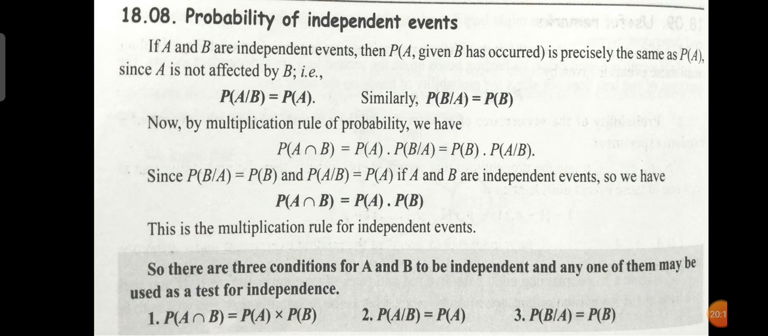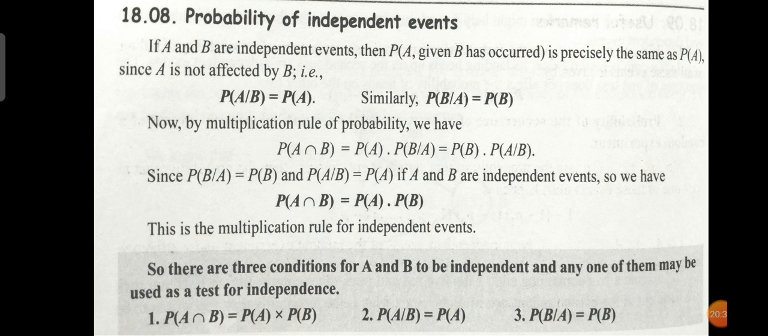Next is the probability of independent events. How will you find the probability? If A and B are independent events, then P of A given B has occurred, which is precisely named as P of A.